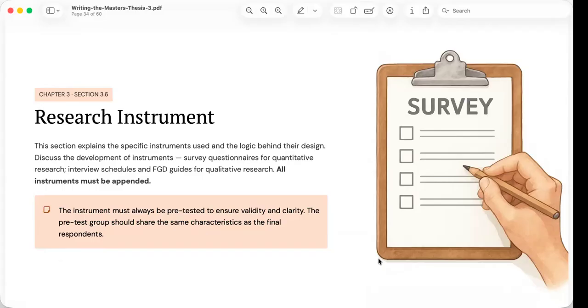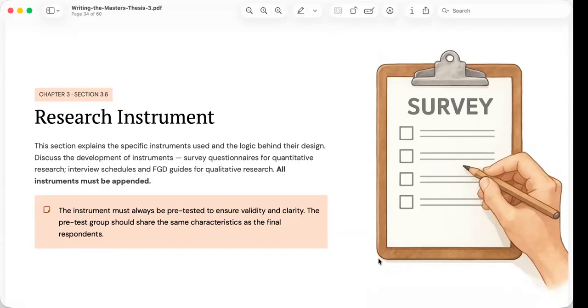It serves as the bridge between the research questions and the collected data. So if the instrument is poorly designed, even the best research questions cannot produce meaningful findings. Therefore, careful attention must be given to instrument development. The type of instrument depends on the research design.